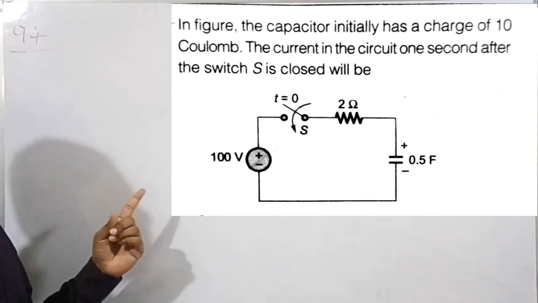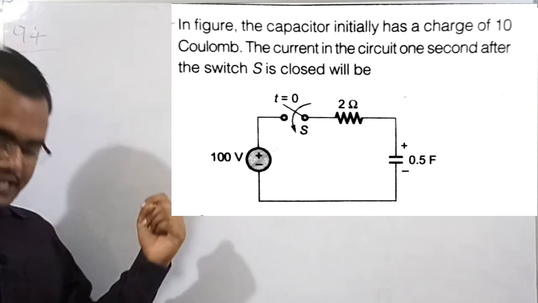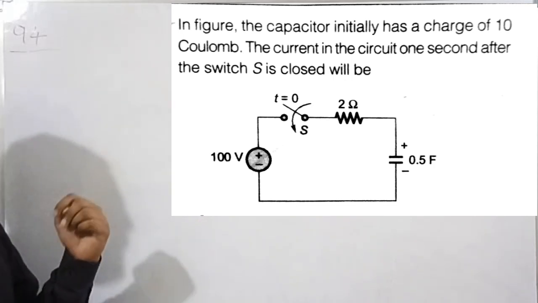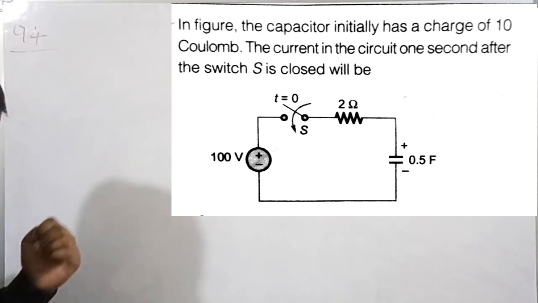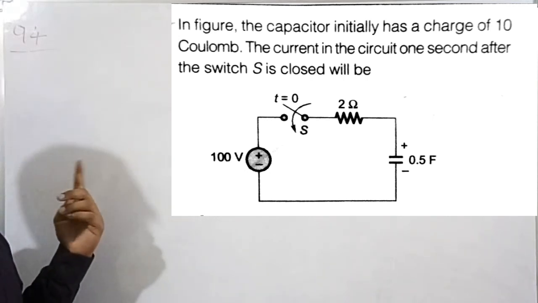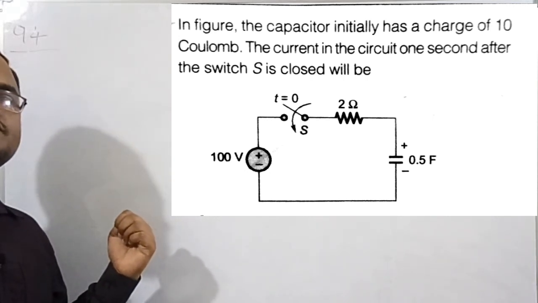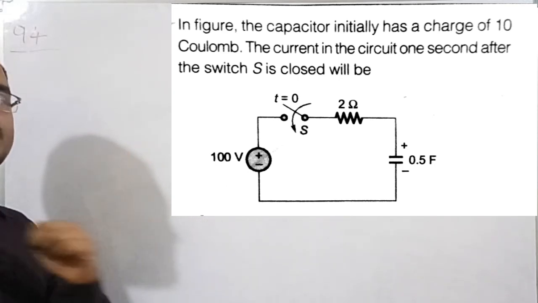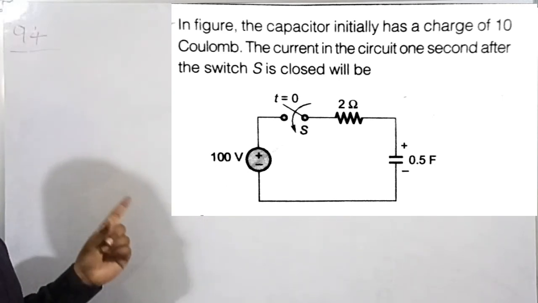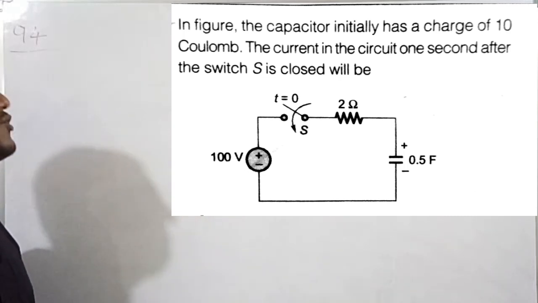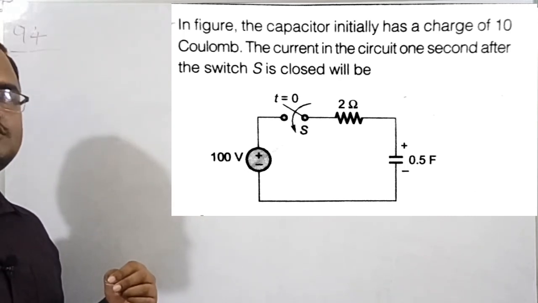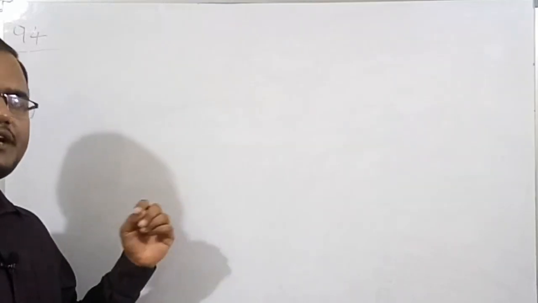So we need to find, therefore, the initial charge in the capacitor is 10 coulomb, and the capacitance value is also given, which is 0.5 farad, and the resistance of 2 ohm. So now we need to find what is the value of the current in the circuit after 1 second. That we need to find in this numerical, and this question was given in GATE 2004 for 2 marks. So let's get started to solve this numerical.